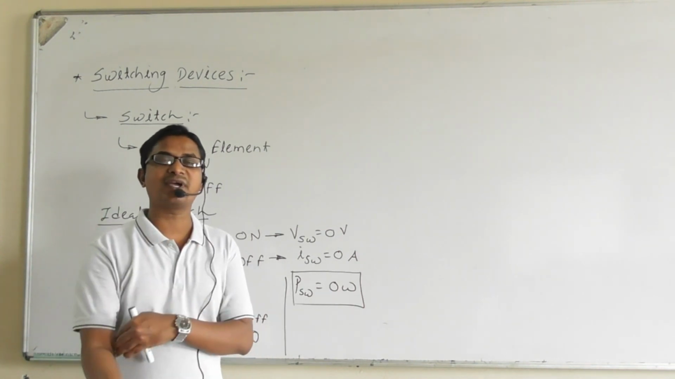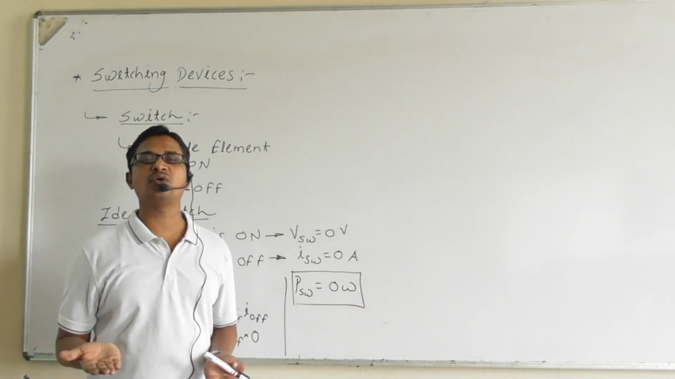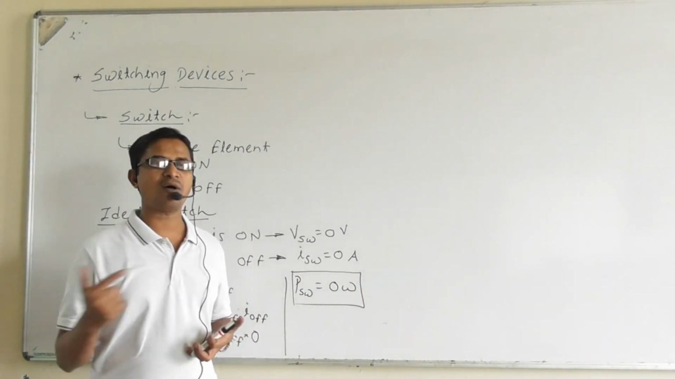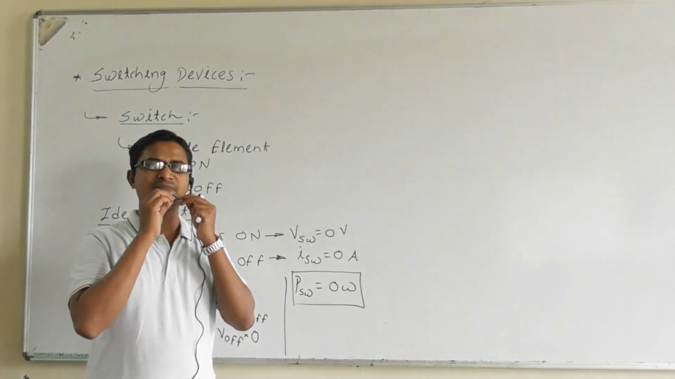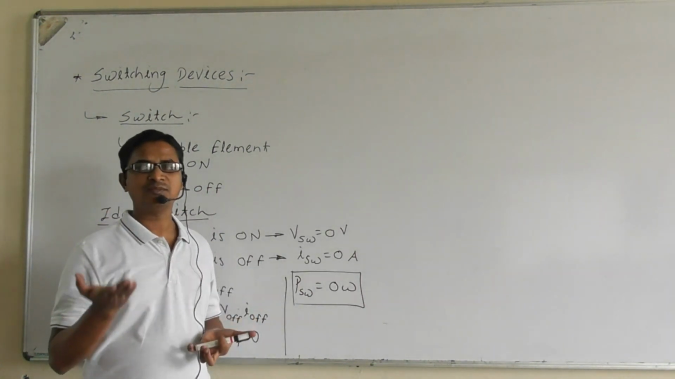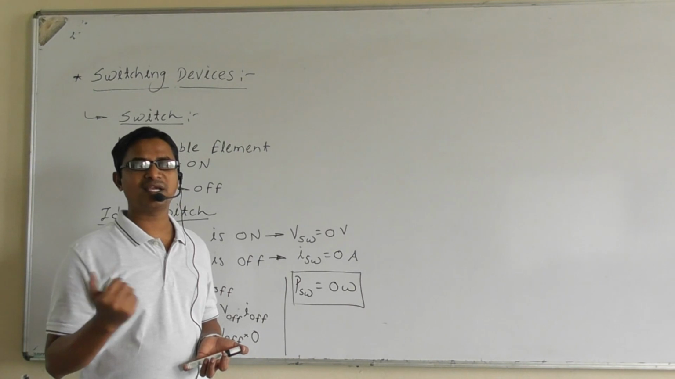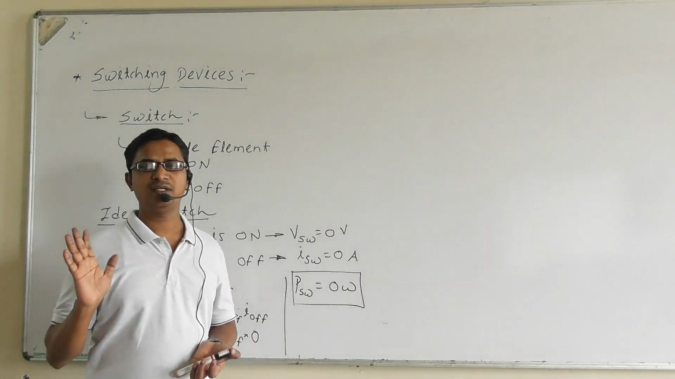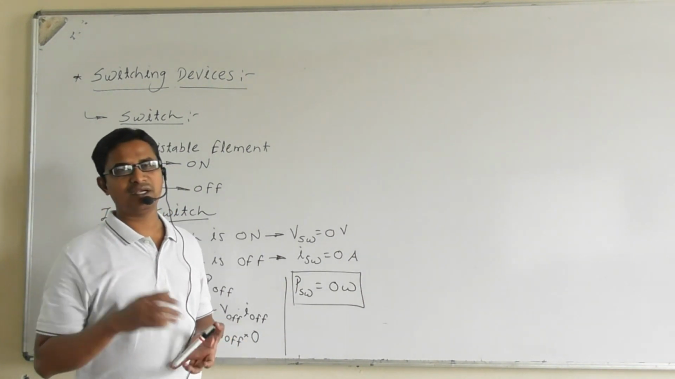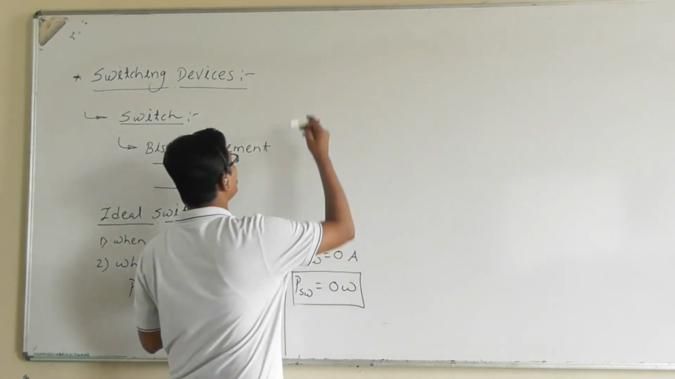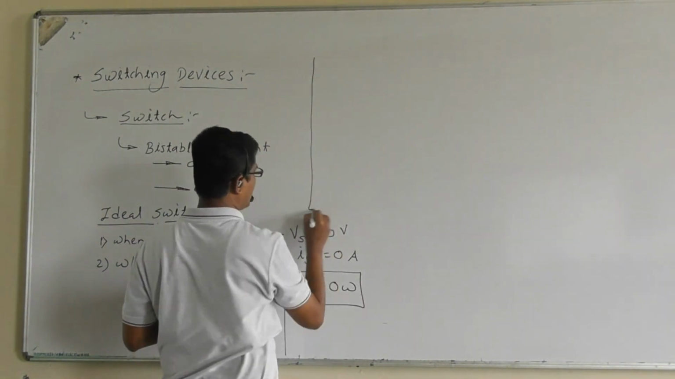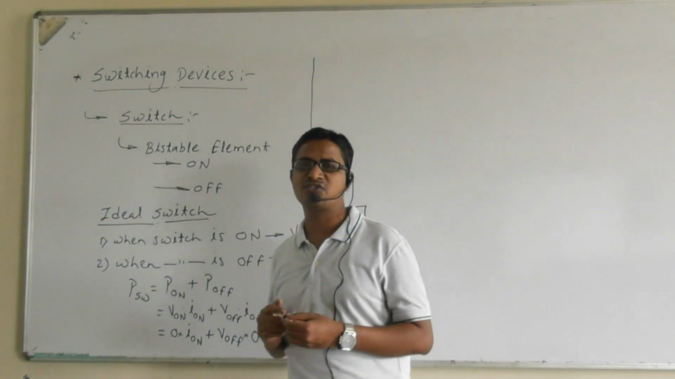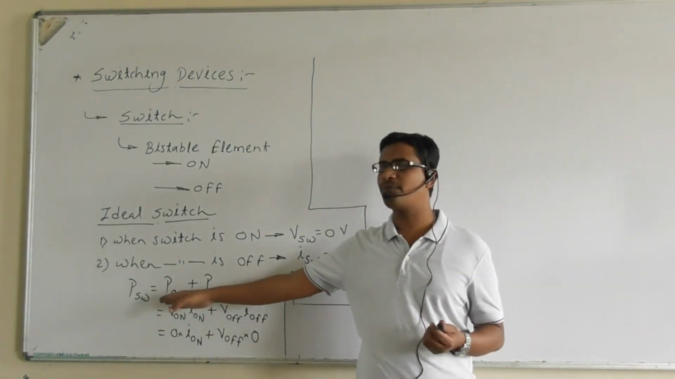Due to practical difficulties, we have a non-zero voltage during the on state and a non-zero current during the off state. During the off state, the current flowing through the switch is a leakage current. Definitely its value will be very, very small, in the range of microamperes, but it is non-zero. So this is the difference between the ideal switch and the practical switch. Are you getting the point? So in the case of a practical switch, what about the power loss?